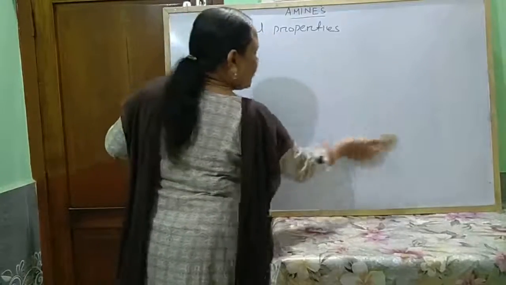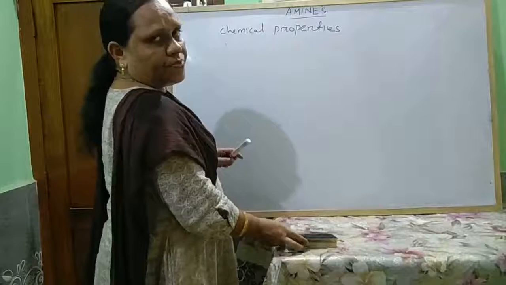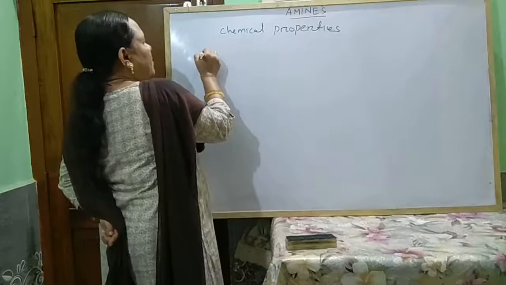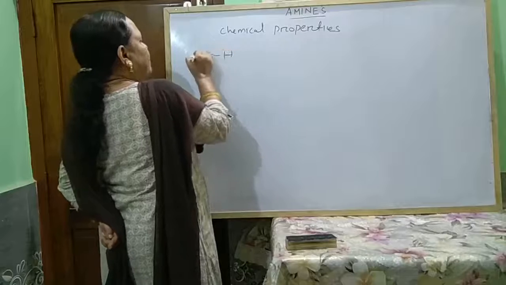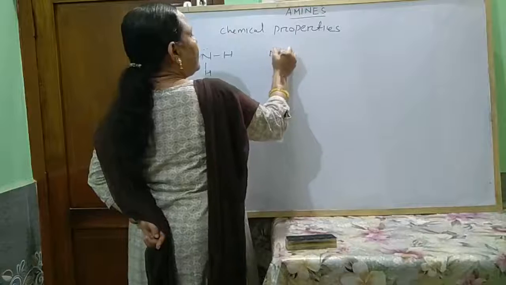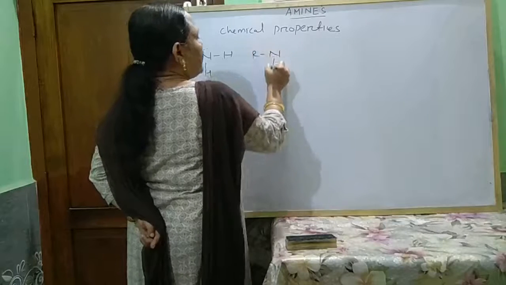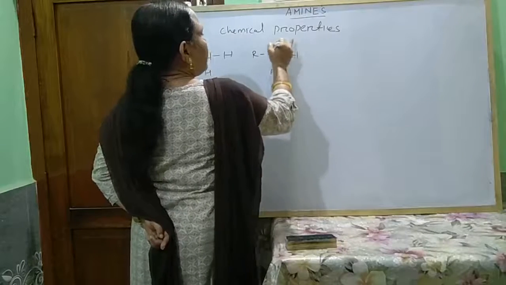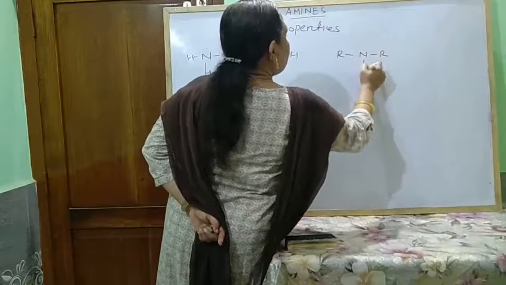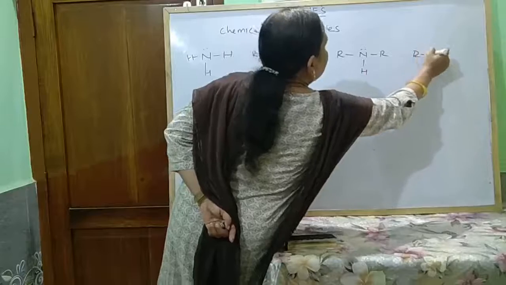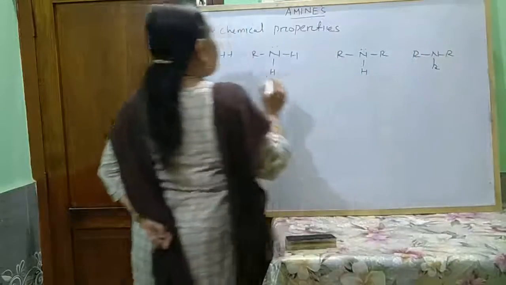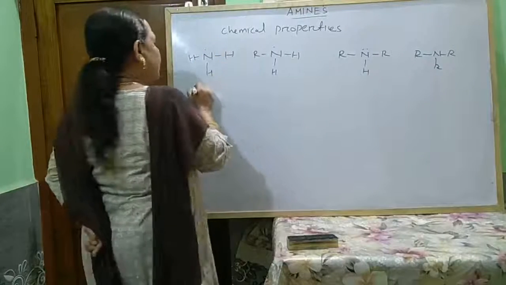So all aliphatic amines are generally more basic than ammonia. Look here: ammonia, lone pair, primary amine, secondary amine and a tertiary amine.